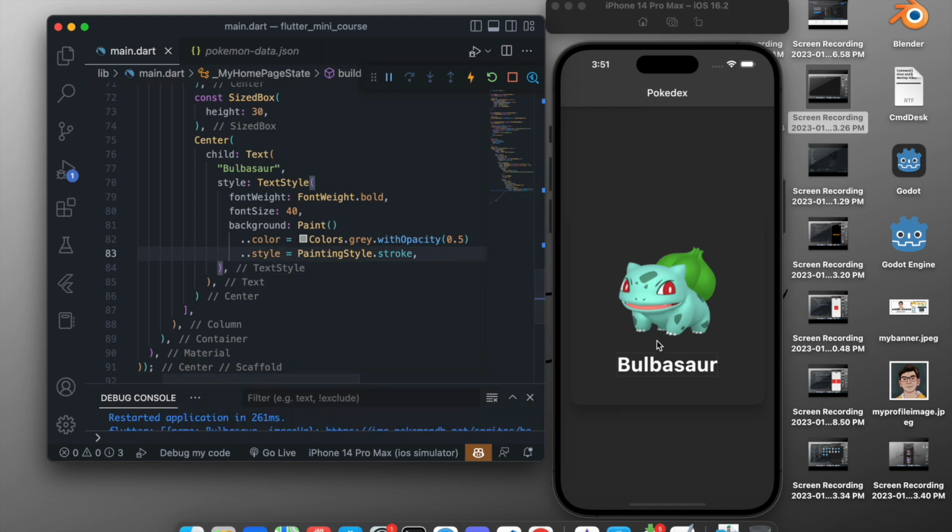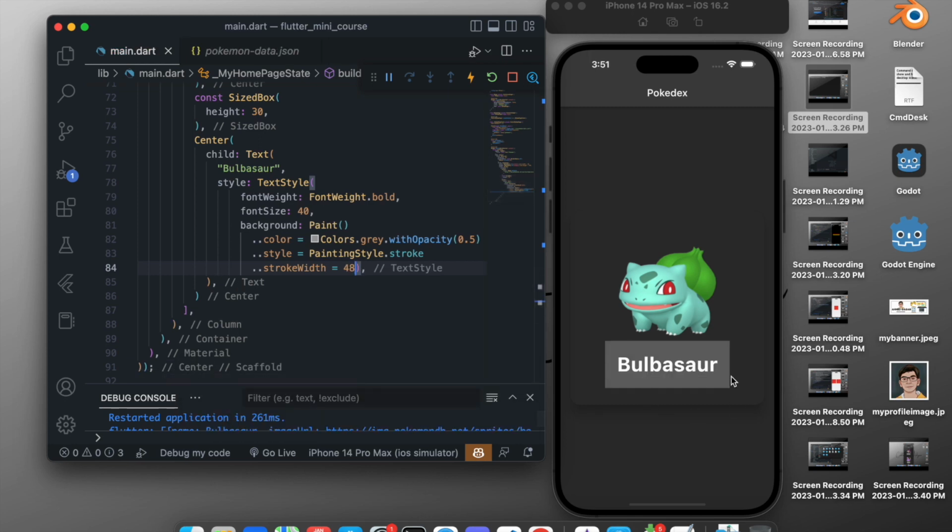Now what we want is we want to set the stroke width to 48, so we want to extend this stroke to 48. So it is a very thin line right now. We want to extend this line to 48 pixels, so it covers our whole text. So we will say strokeWidth, and again don't add a comma right here, strokeWidth, and we want to extend it to 48 pixels. And here we go, we have created a background.